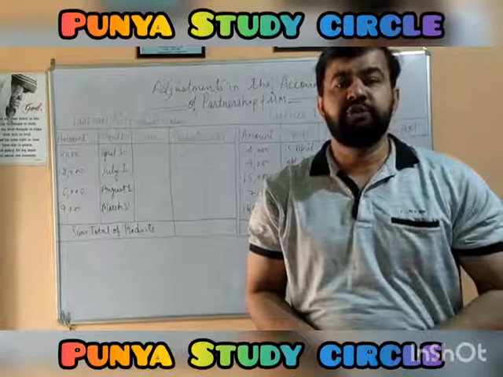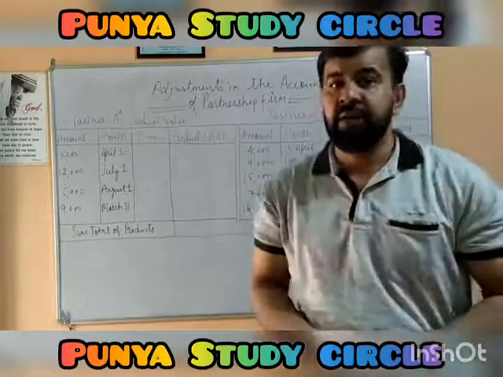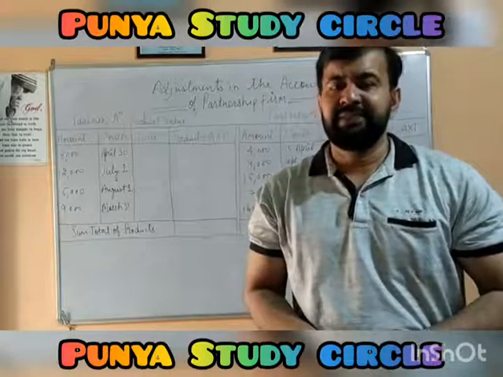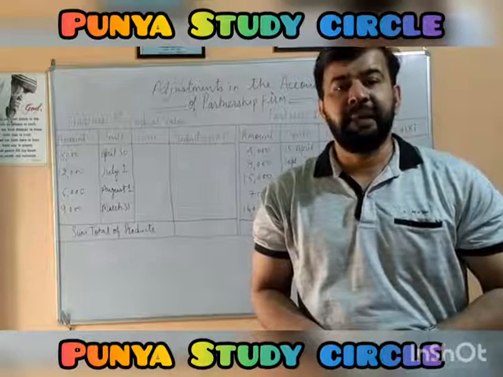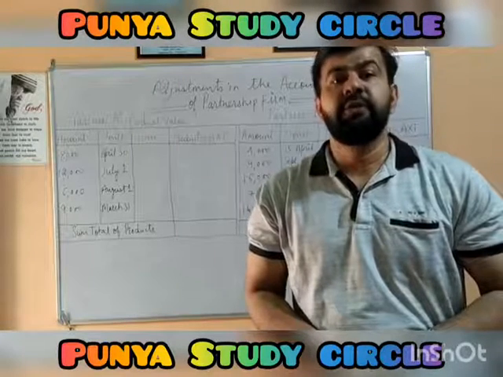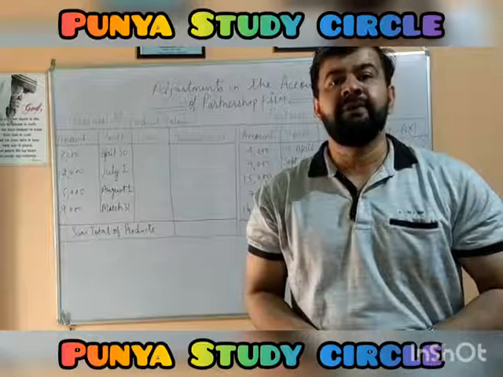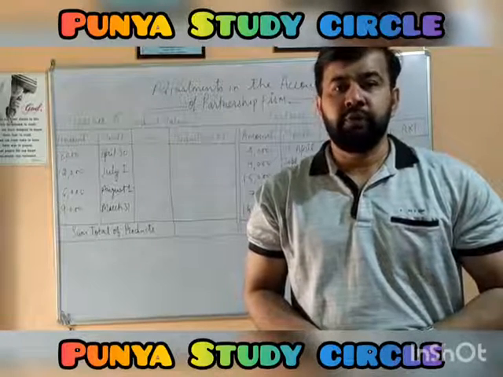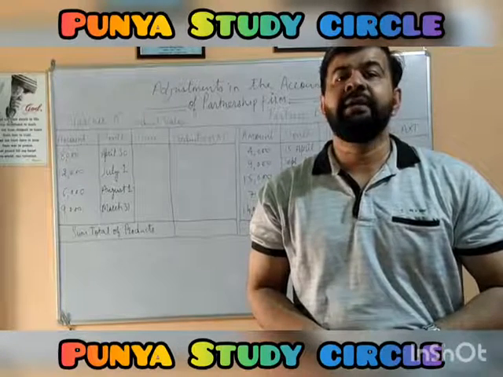Each of these tables should have at least 4 columns. The first column contains the amount that is withdrawn by the concerned partner. The second column is of the date on which the drawing was made, and the third column is of the time period for which the amount of drawing has remained with the partner. The fourth column will help us in determining the product of amount and time.